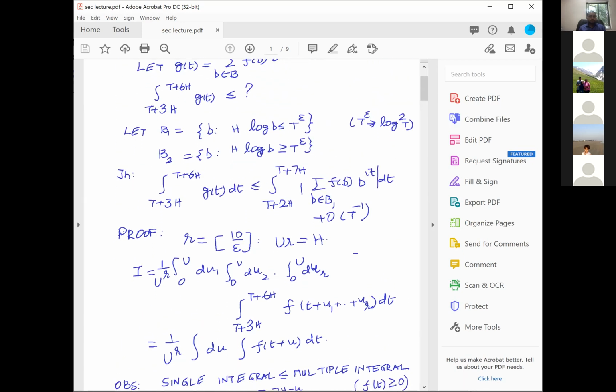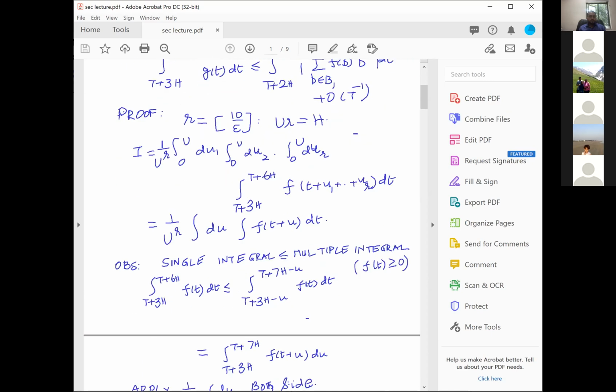Because the non-negativity is what I have used. Always I have written that, okay, I have an interval, therefore that is less than or equal to the integral over a bigger interval. That's the only idea which I have used, which needs the fact that the integrand is non-negative. If the integrand is not non-negative, I cannot say that the integral over a small interval is less than the integral over a big interval.